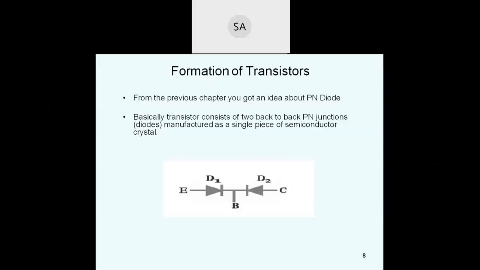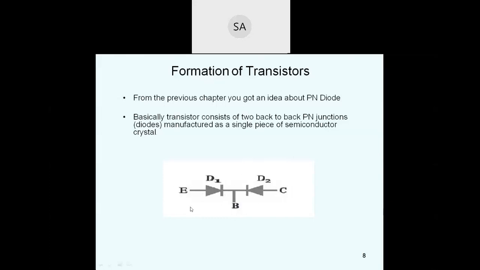This is how the diode is formed. D1 is one p-n junction diode, and D2 is another p-n junction diode. They are connected like this, anode and cathode connected together.